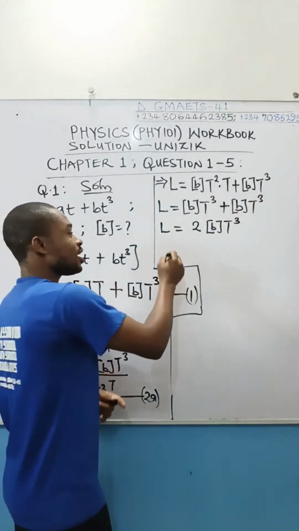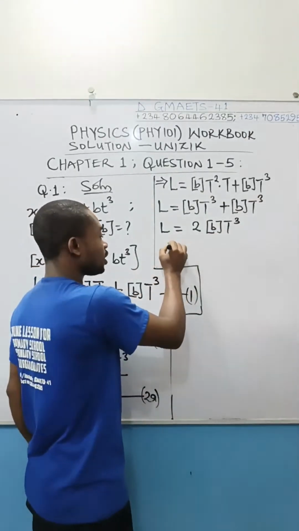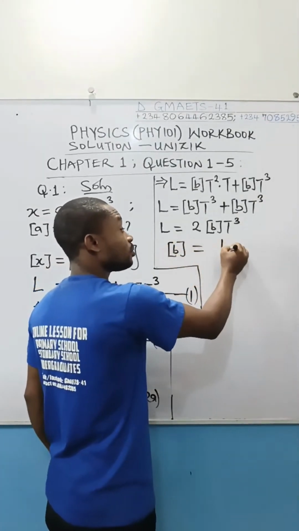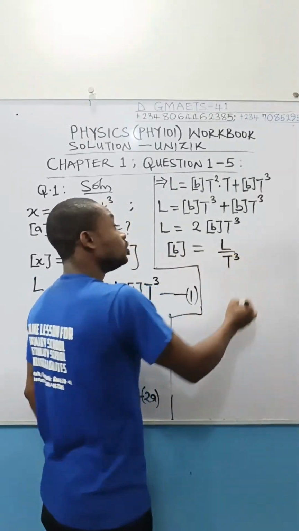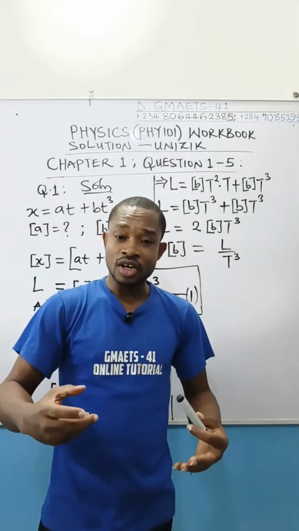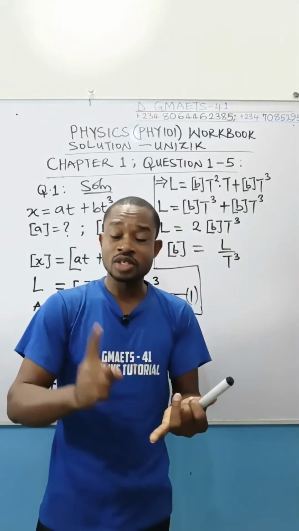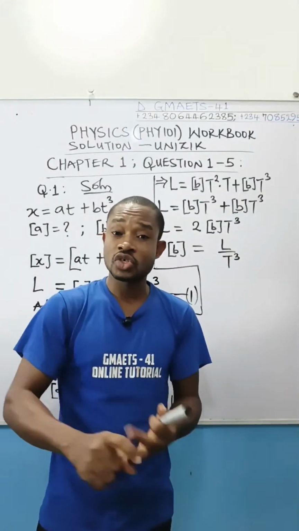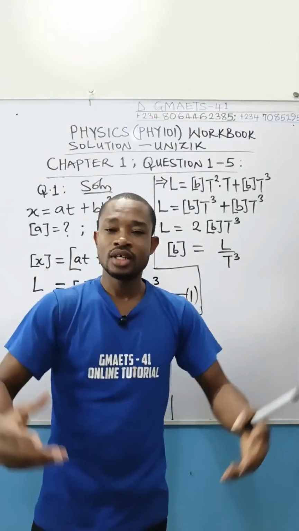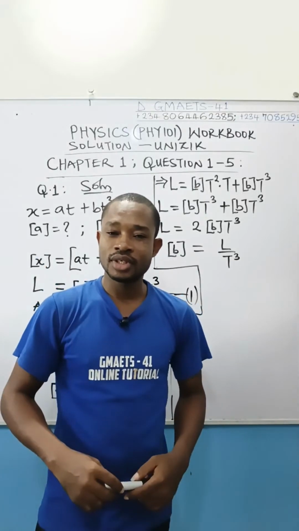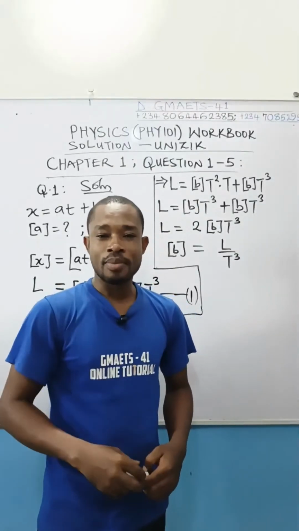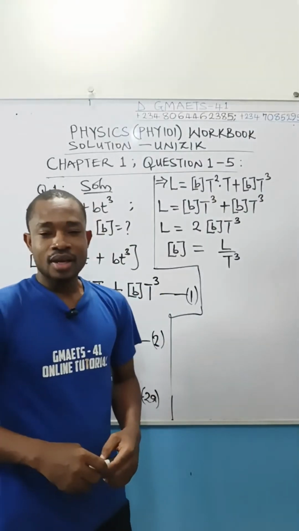So from here, I can now make the dimension of B subject of the formula, which is going to give us, now watch what I am going to do. I won't make use of the 2. Under dimensional analysis, you learn that constants, constant multiplier, constant divisor, constant addend, constant subtrahend, you don't make use of them in dimensional analysis. You kick them off. Learn more about them, please.